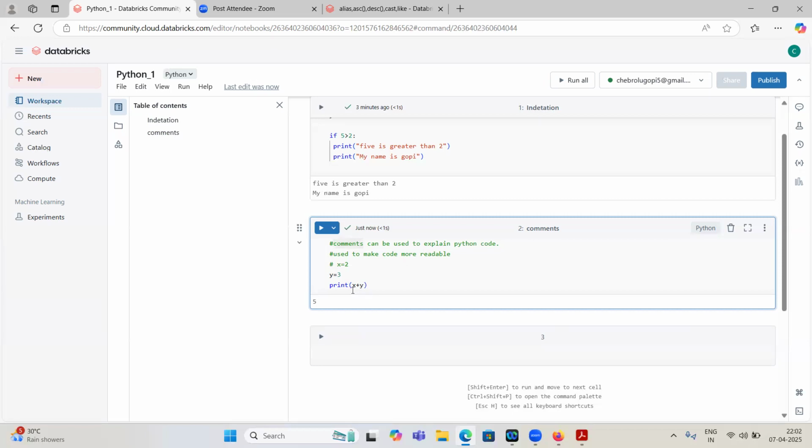Still, whenever I perform print x plus y, 5 is printed. Why? Because I already told you, we have some compute and we have some cluster. Whenever you execute it for the first time, x equal to 2 is stored inside the cluster.